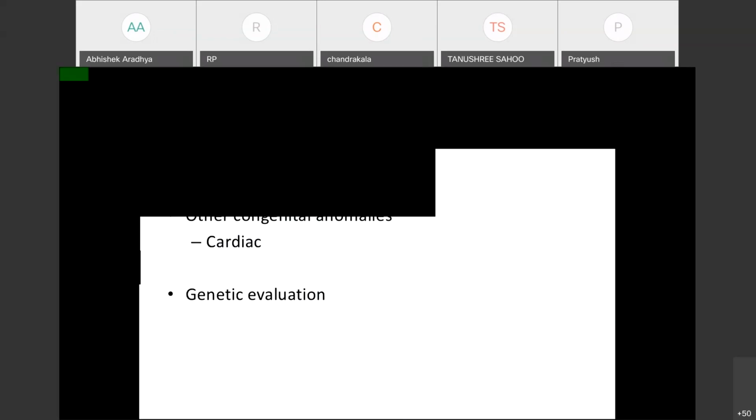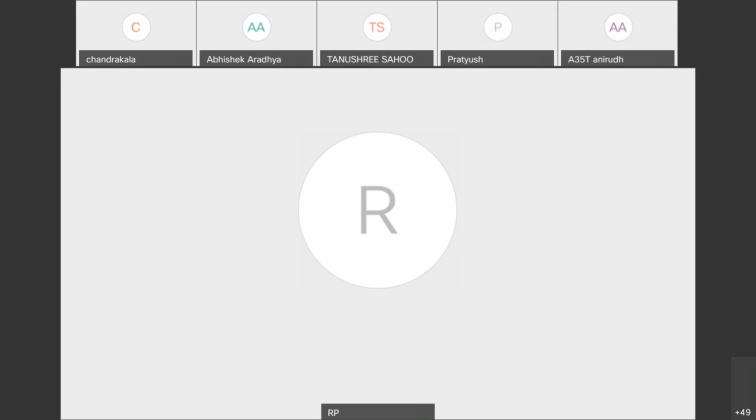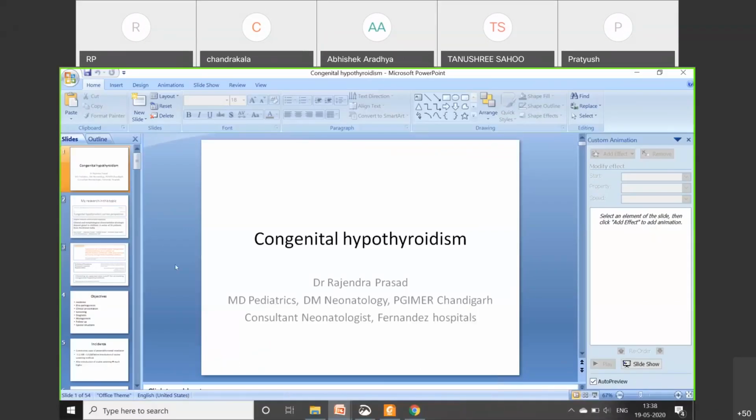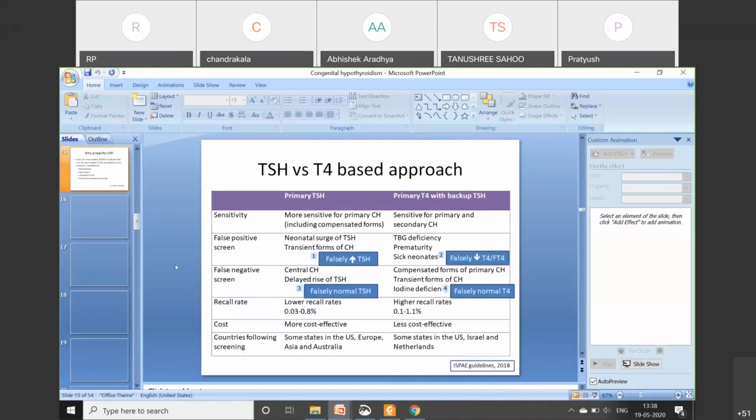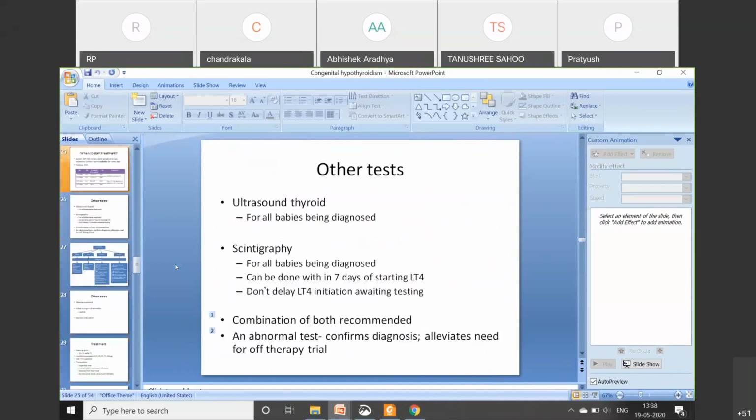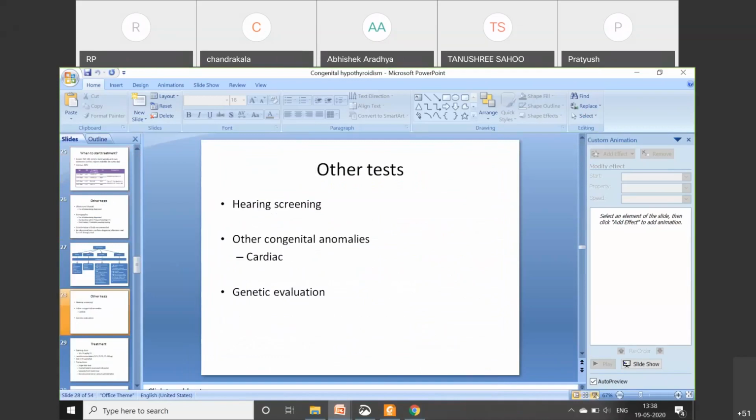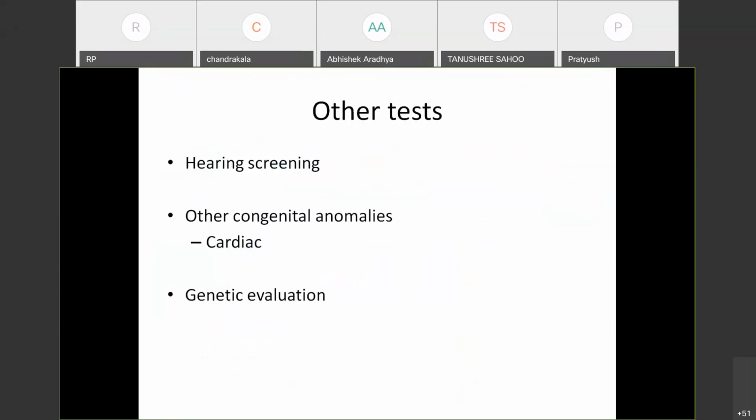In all the neonates diagnosed as congenital hypothyroidism, we should also do a hearing screen because it is commonly associated. And other congenital anomalies have to be ruled out, especially cardiac. Genetic evaluation has to be considered because all dyshormonogenesis are autosomal recessive. There will be 25% risk of recurrence, and even if there is dysgenesis, in subsequent pregnancies the risk will be slightly higher. Although there is no Mendelian pattern of inheritance, the risk will be slightly higher.